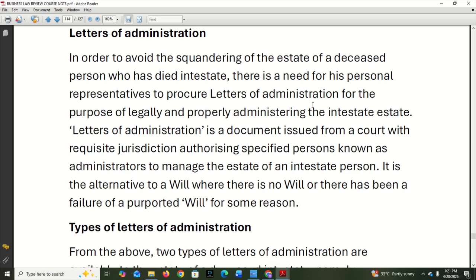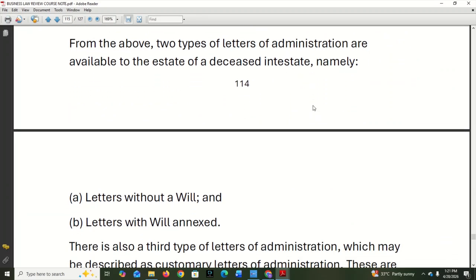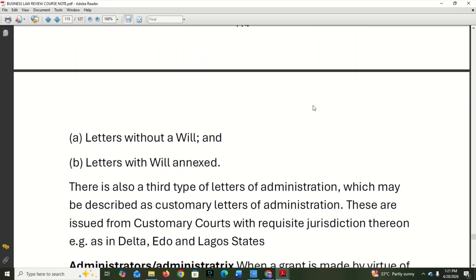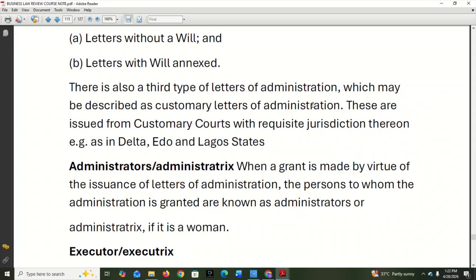Now, let's look at the different types of letter of administration we have. From the above, there are two types of letter of administration available to the estate of a deceased. One is letter without a will and the other is letter with will annexed. Let's look at it now. So letter without a will is that, of course, there's no will, and letter with a will is that the letter is coming with a will on how the property is supposed to be distributed.